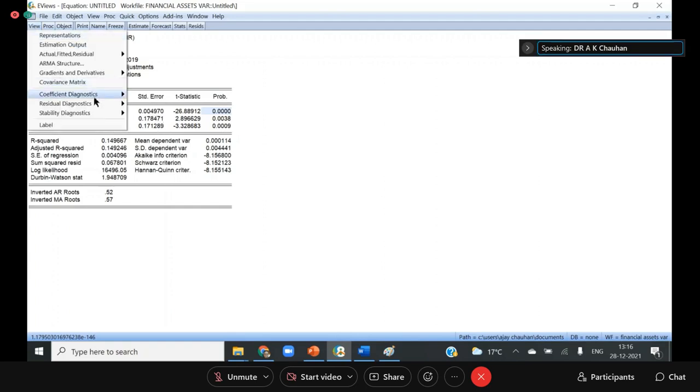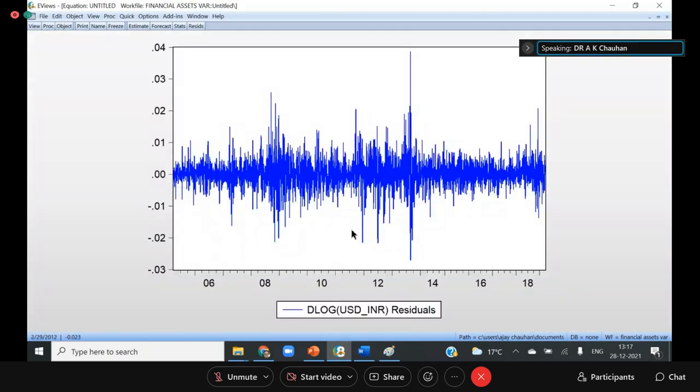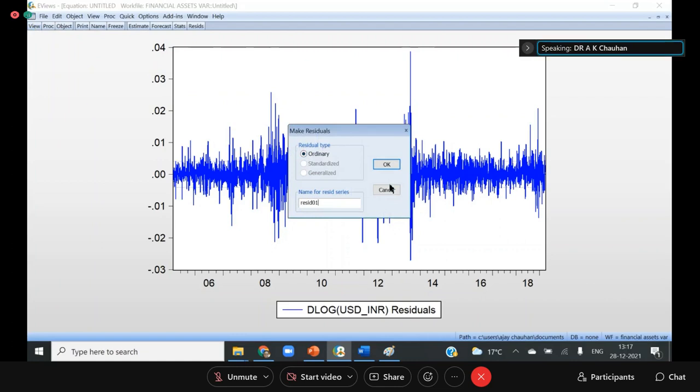So I am focusing on the error term. My error term is coming like this, and you can see the clear volatility spillover. This is a volatile period, this is a volatile period, and this is a comparatively stable period. So I expect volatility spillover in this behavior. If I save this term, you can go to Proc, make residual series, and I'm giving this the name RES, then EX, where EX means exchange rate.